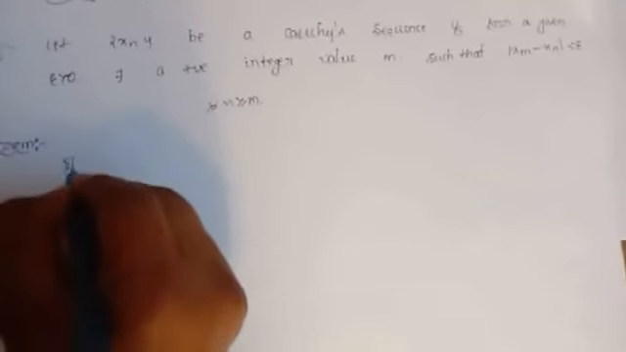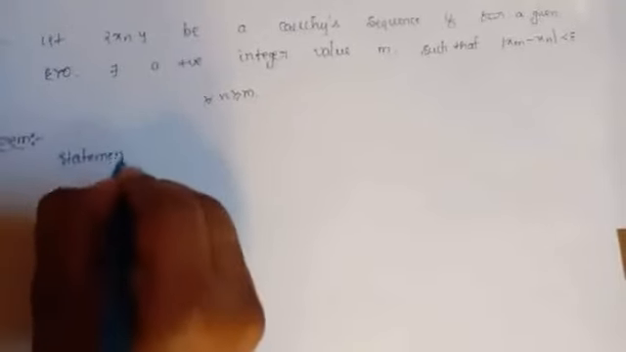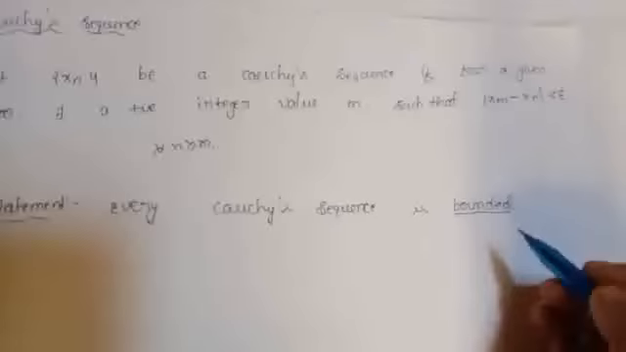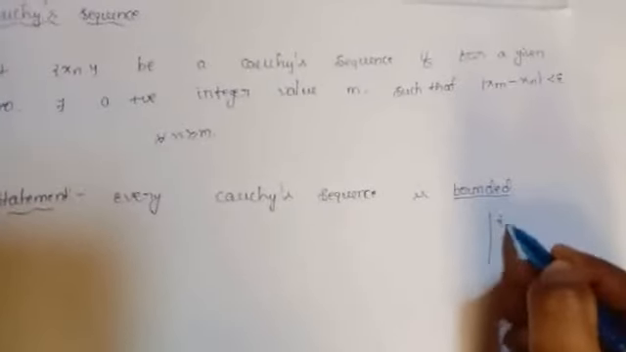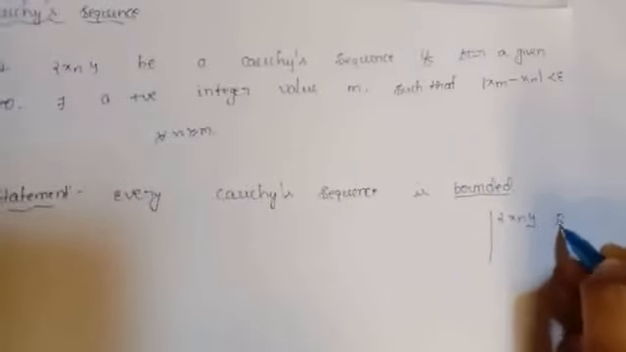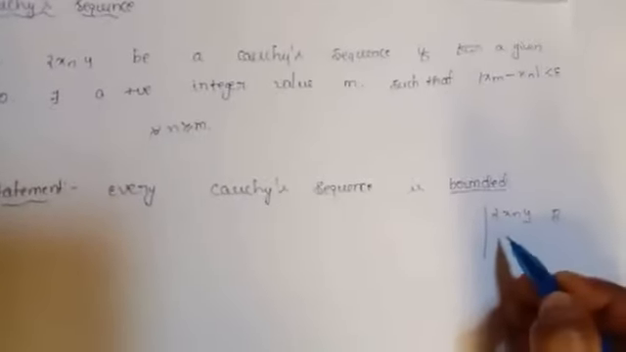Theorem related to the Cauchy's sequence. First, the statement of this theorem is every Cauchy's sequence is bounded. Already we have seen the definition of Cauchy's sequence. Now I will explain about the definition of bounded. Theorem statement is every Cauchy's sequence is bounded. Now bounded definition is, if a sequence xn is said to be bounded, then it is